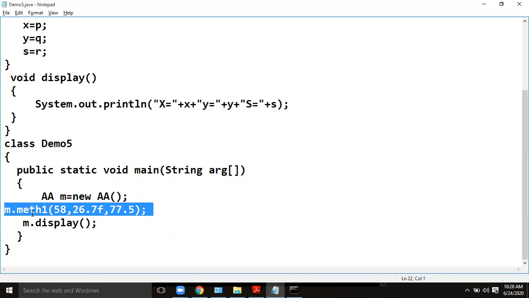Members can be instance variables, members can be instance methods also. So whatever you want to access, you just need the object name and a dot operator. That is, a dot operator is also called member access operator or simply member operator, followed by the corresponding either variable or a method. Simply call it as a member.